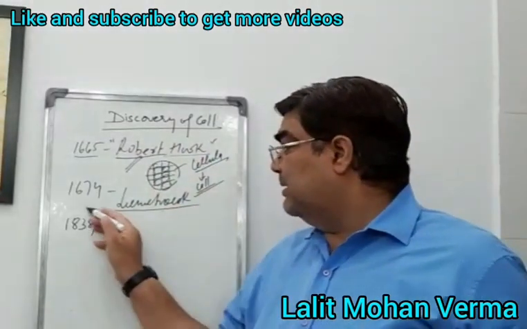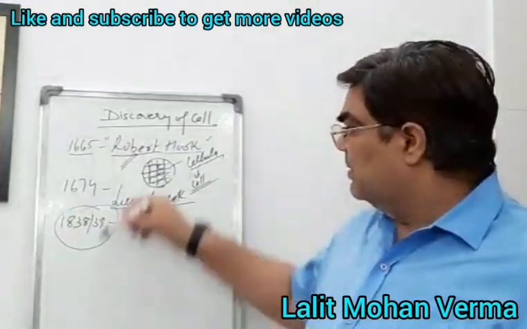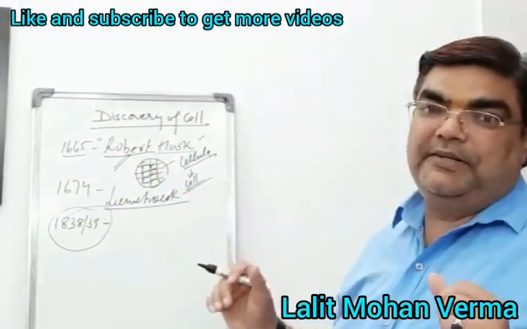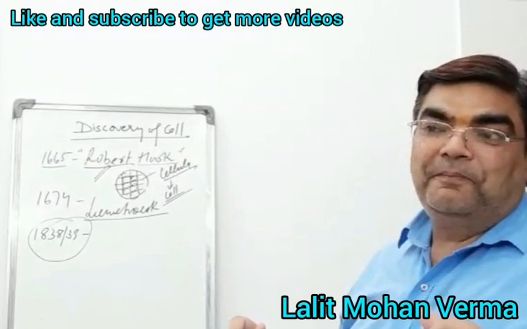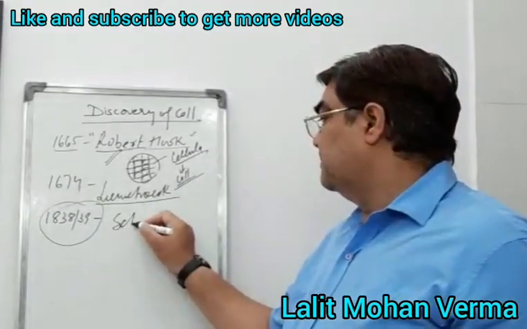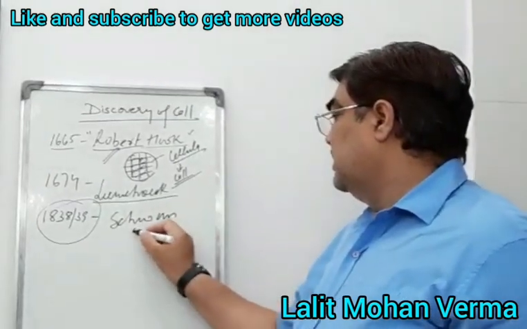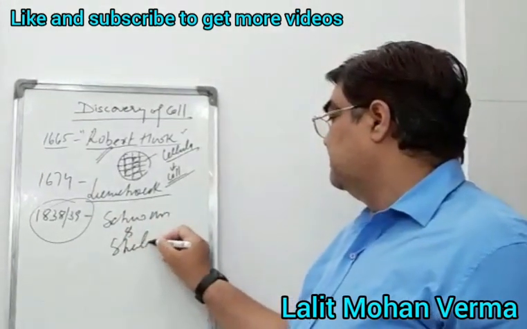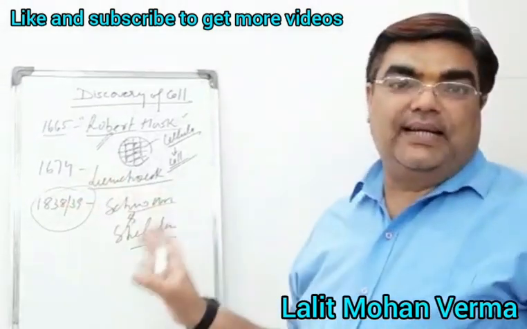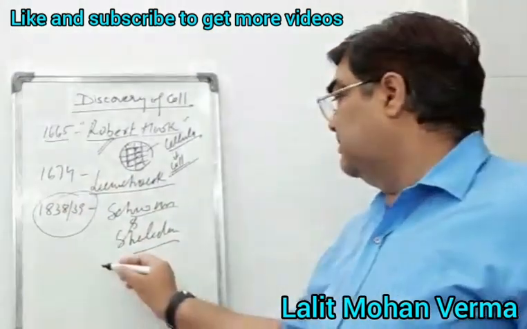After that, in 1838, two most important scientists of the era, Schwann and Schleiden, gave the cell theory.